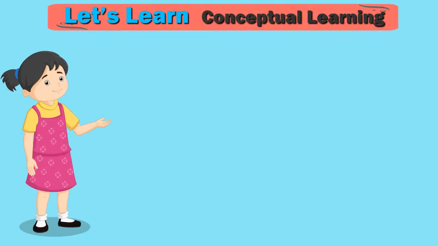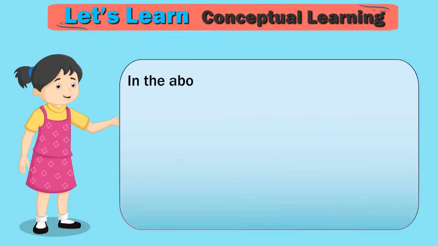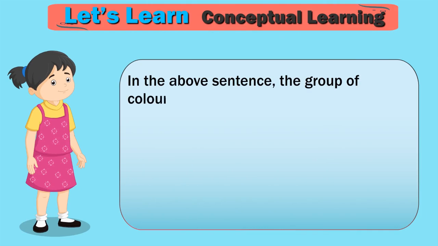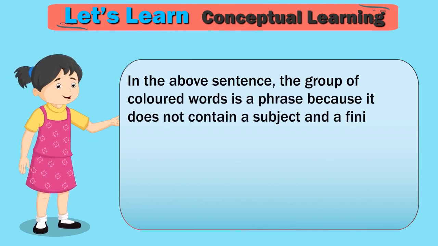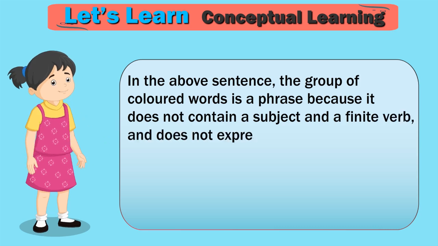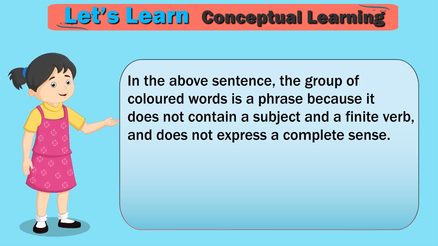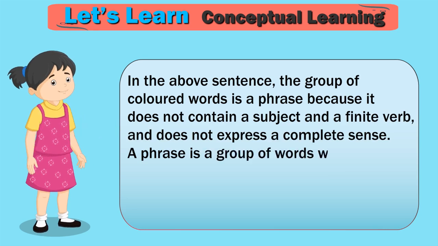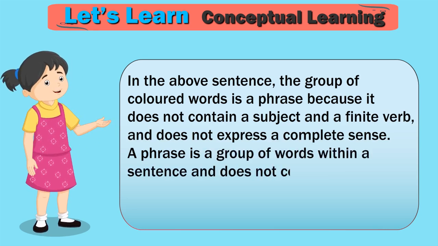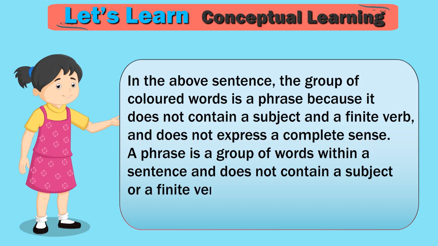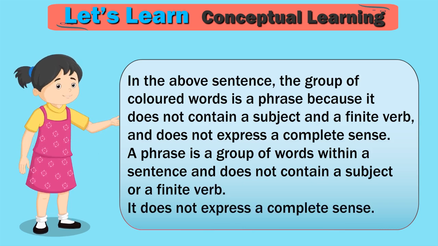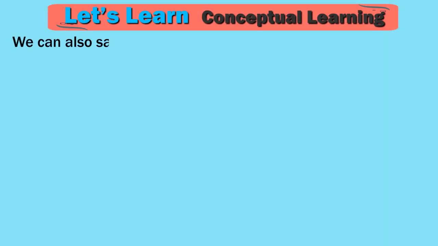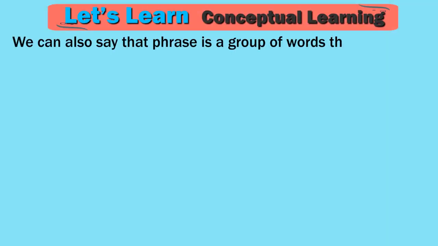Let's learn conceptual learning. In the above sentences, the group of colored words is a phrase because it does not contain a subject and a finite verb, and does not express a complete sense. A phrase is a group of words within a sentence and does not contain a subject or a finite verb. It does not express a complete sense. We can also say that a phrase is a group of words that only partly makes sense.